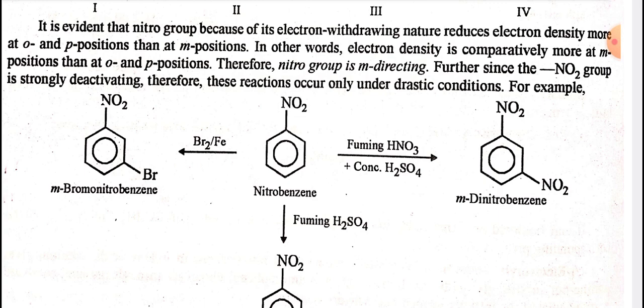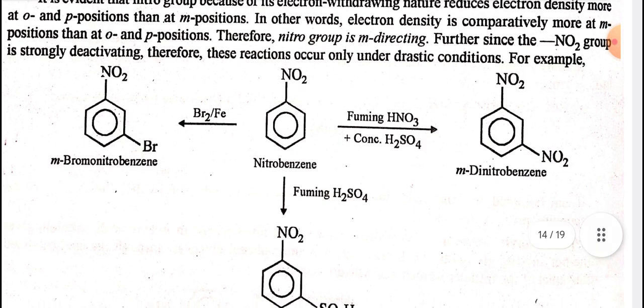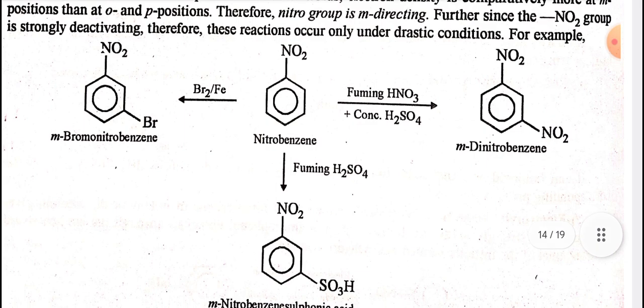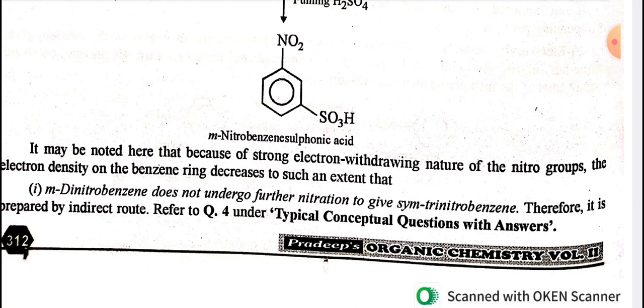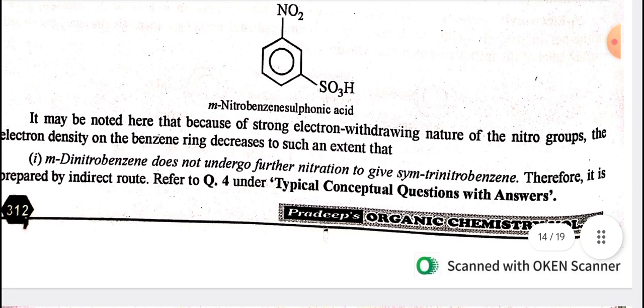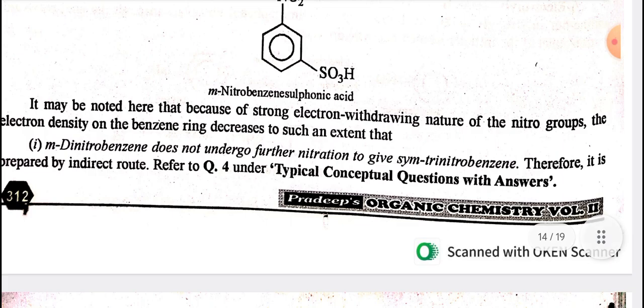Further, since the NO2 group is strongly deactivating, these reactions occur only under drastic conditions. Nitrobenzene, when reacted with fuming HNO3 plus concentrated sulfuric acid, gives m-dinitrobenzene. When nitrobenzene reacts with bromine in the presence of iron, it gives m-bromonitrobenzene. When this reacts with fuming H2SO4, it gives m-nitrobenzene sulfonic acid. It may be noted here that because of the strong electron withdrawing nature of nitro groups, the electron density on the benzene ring decreases to such an extent that m-dinitrobenzene doesn't undergo further nitration to give sym-trinitrobenzene. Therefore, it is prepared by an indirect route.